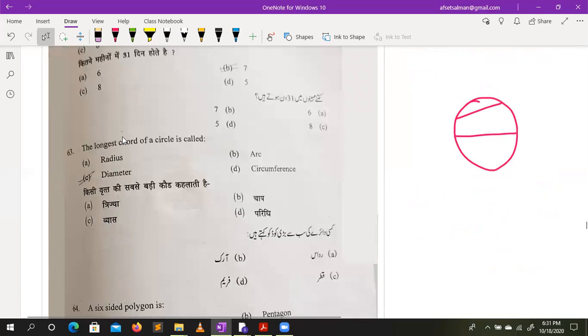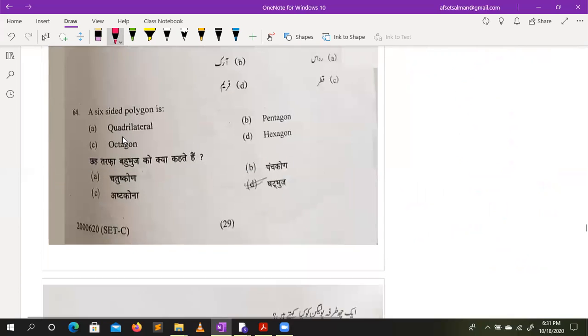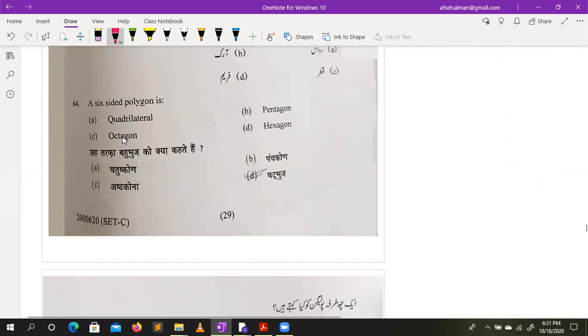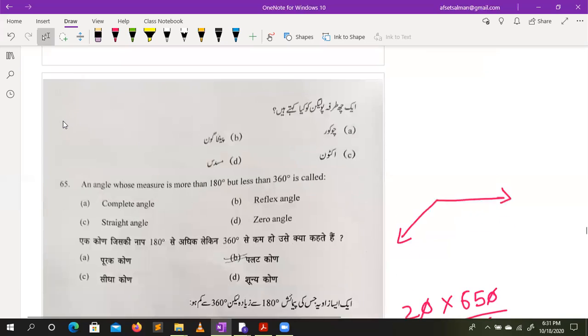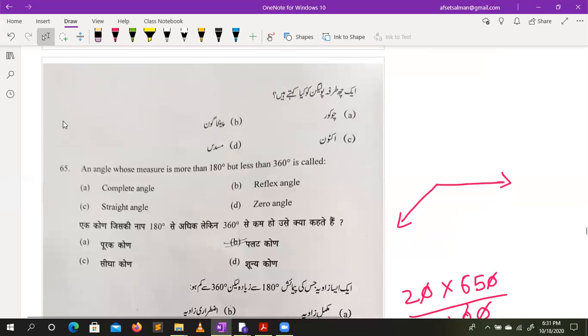Longest chord of a circle is, if you draw a circle, always remember the chord which is passing through the center is called the diameter. So diameter is the longest chord. A 6-sided polygon. Always remember 4 sides is quadrilateral, 5 is pentagon. So answer is hexagon. An angle measuring more than 180 degrees is a reflex angle.